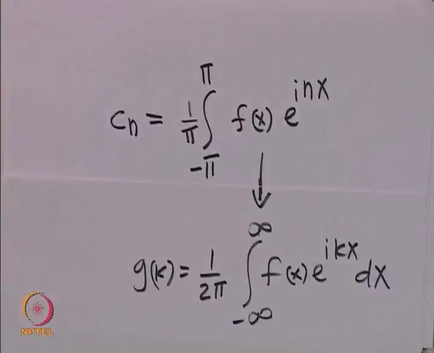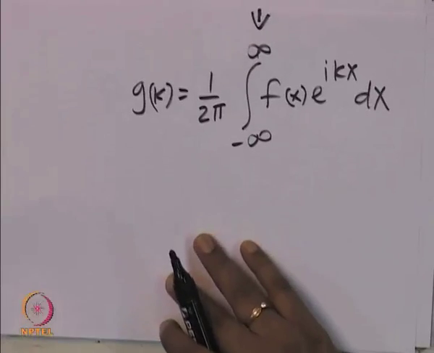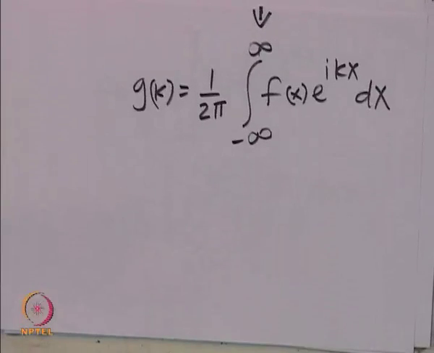So, what does this all mean? We can define some g of k. What does that all mean? Now, let us say that I want to say that there is a sine wave or cosine wave with frequency 2. What does that mean? Let us, for simplicity, do this.